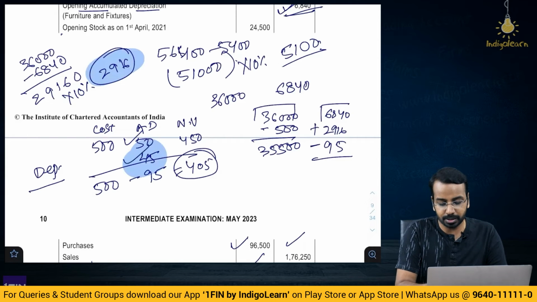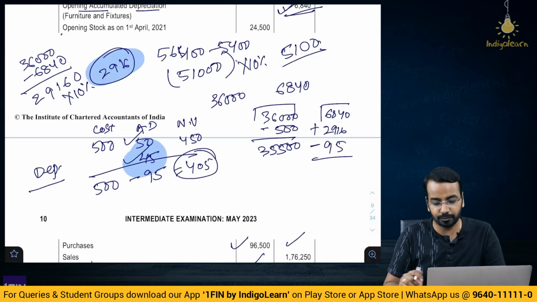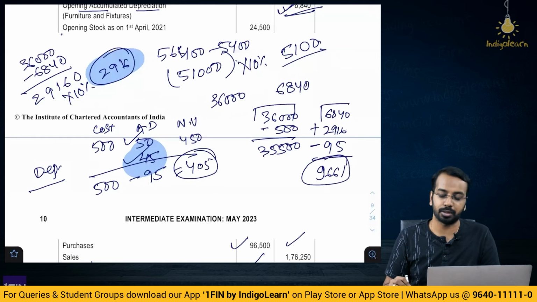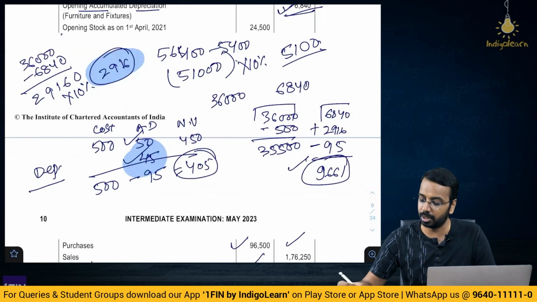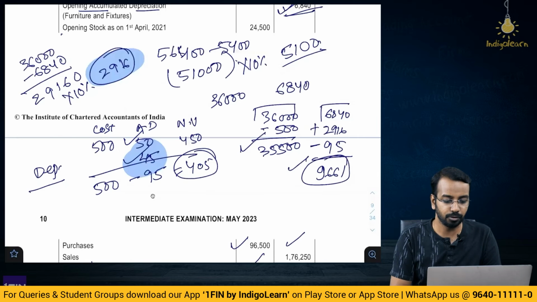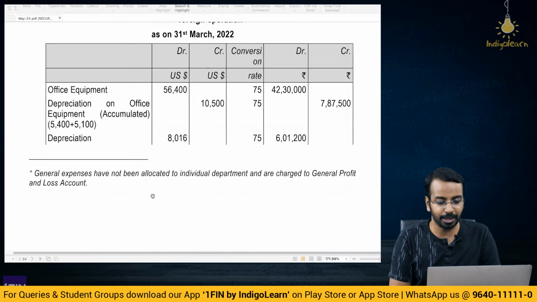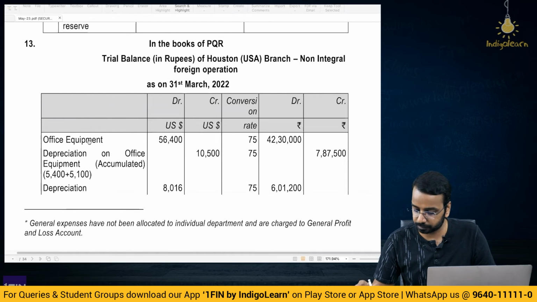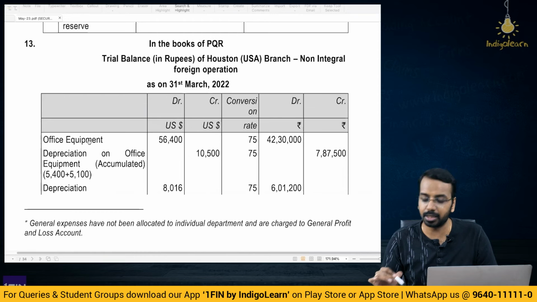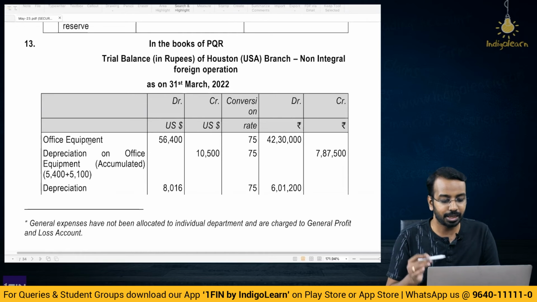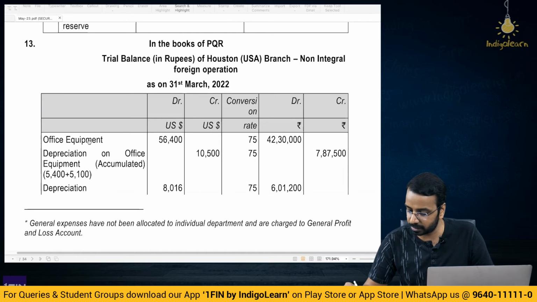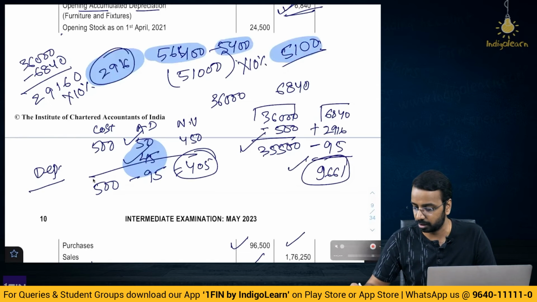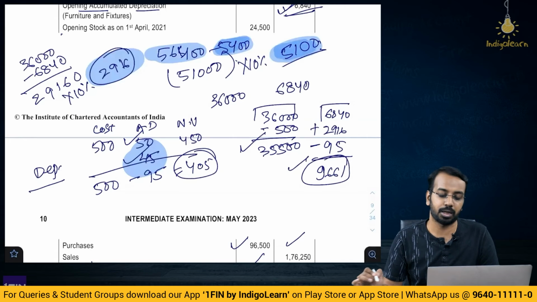6840 plus 2916 minus 95, if you do, you get 9661 of accumulated depreciation, right. So, this is your depreciation number accumulated, this is your carrying amount. So, if we come back, if you see the solution, office equipment 56,400 is the total cost, accumulated depreciation 5400 plus 5100. So, 5400 plus 5100 that we have calculated here.